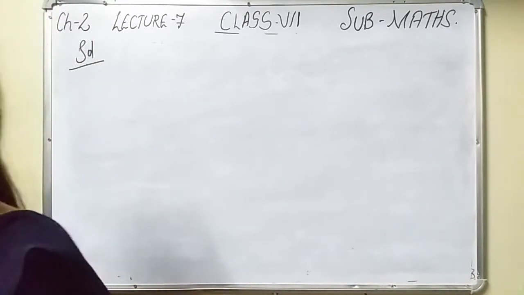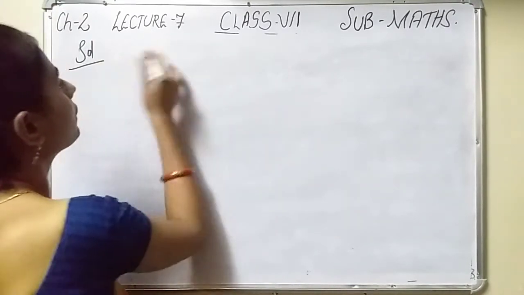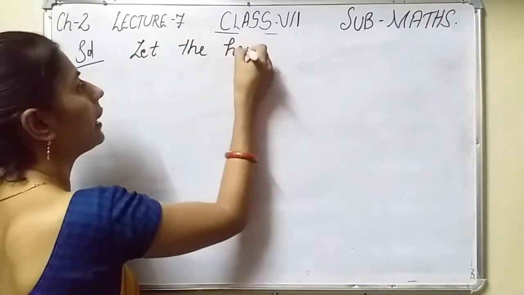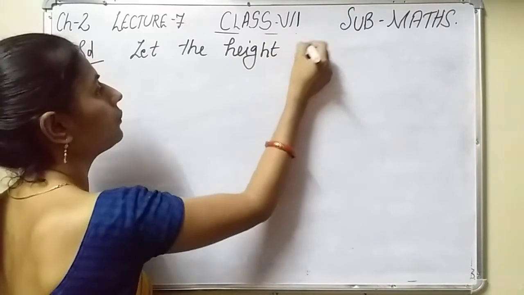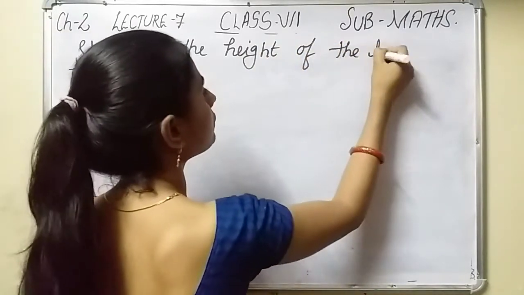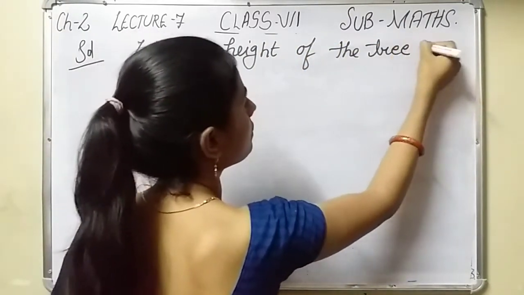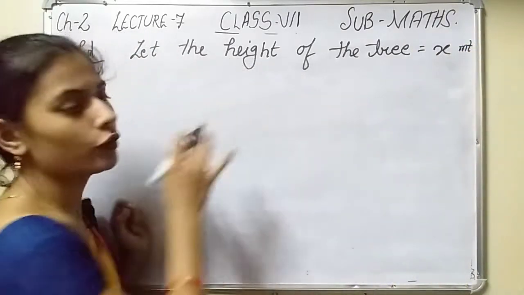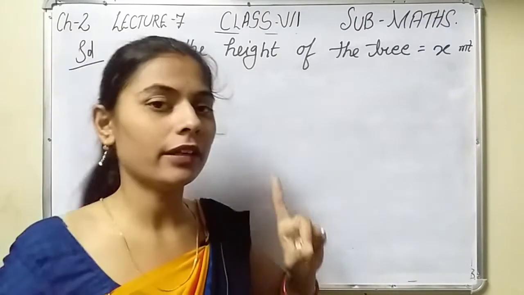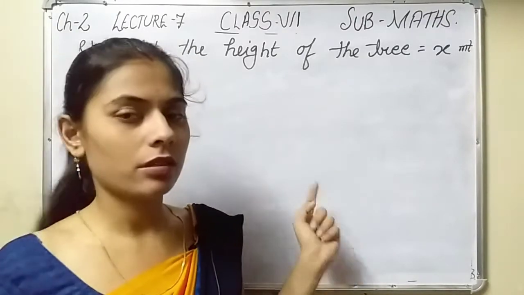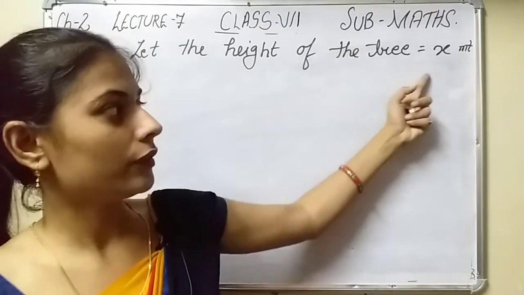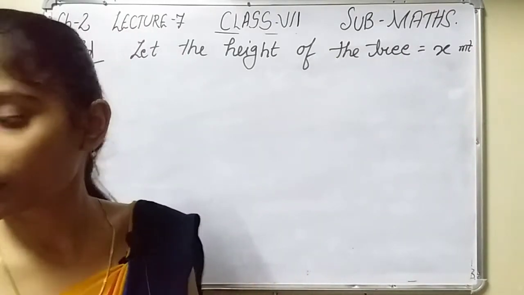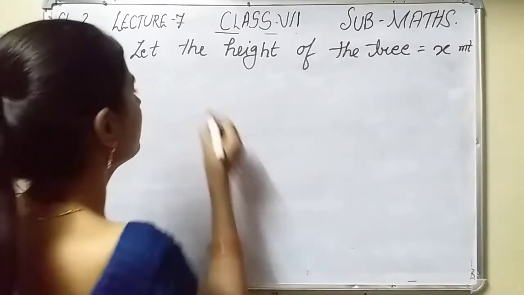Now see, let the height of the tree be x meters. Total height of the tree is not given here, only the part which is hidden is given. So total height of the tree is x meters. Now see, how much part is visible there?